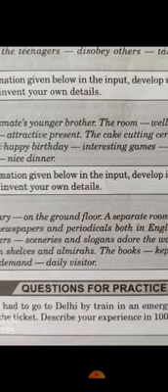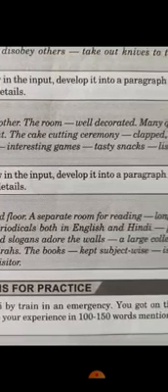On the ground floor, a separate room for reading, long chairs and tables, newspapers and periodicals both in English and Hindi, pictures of natural scenery and slogans adorn the walls, adorn means decorate, a large collection of books kept in shelves and almirahs, the books kept subject wise, issued to students on demand, daily visitors. I think you are able to understand this.